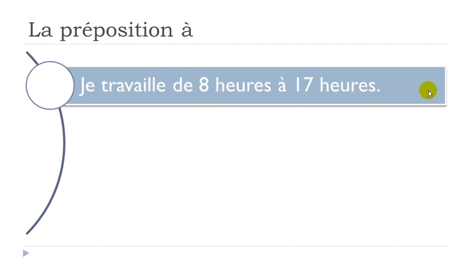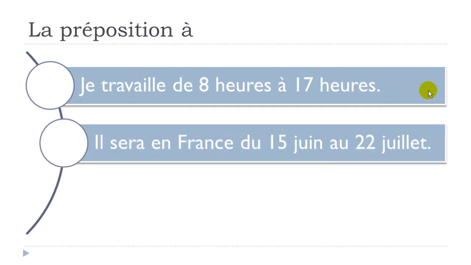Okay, so from to. Let's see another example now. Il sera, remember, sera, it's to be, but the future form. Il sera en France du 15 juin. Okay, so here you've got a date, and if you look carefully, you've got this du.